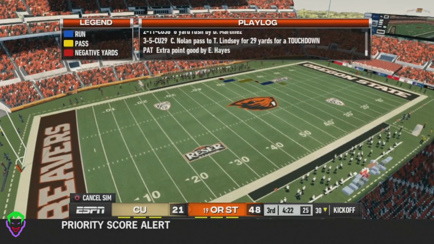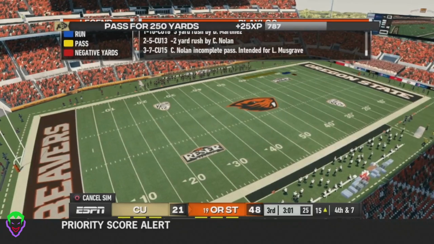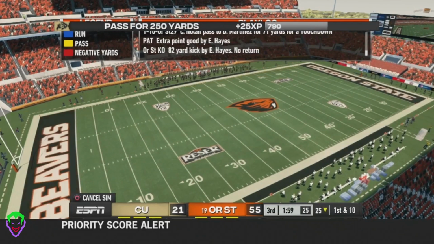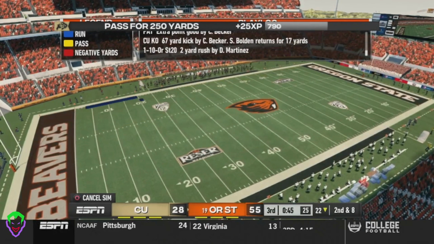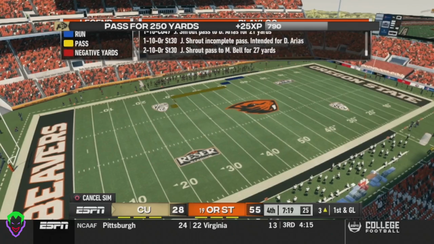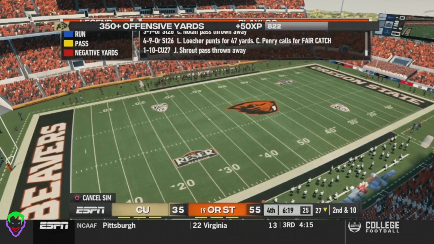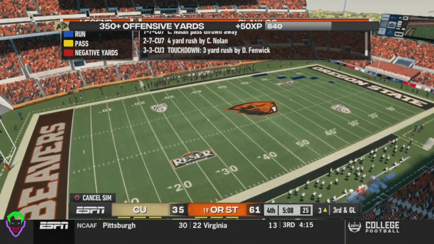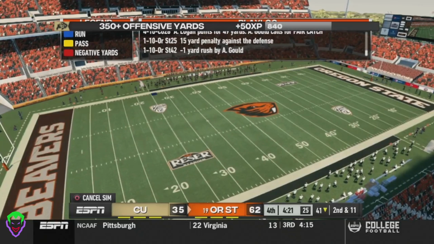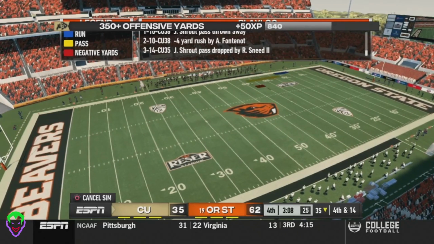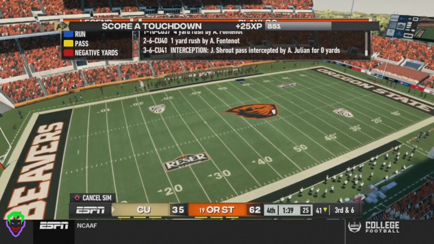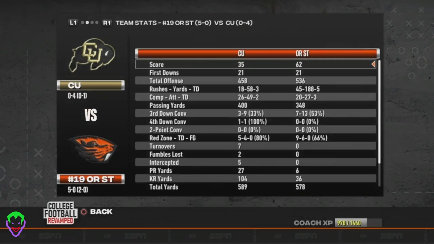And we're going to sim the rest of the game. Oregon State did go down and score again. They score another touchdown. Colorado does go down and score. Colorado scores again. But Oregon State scores, and that's going to be the nail in the coffin. All right, here's the stats for the game. Oregon State wins 62-35. Colorado goes 0-5 on the year.